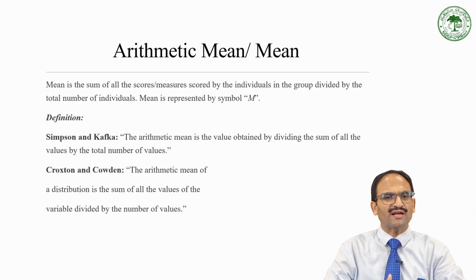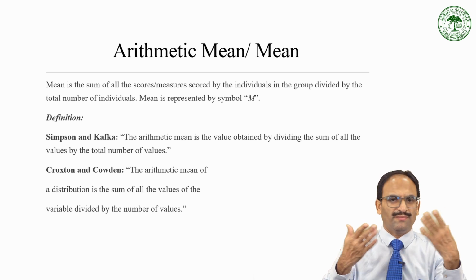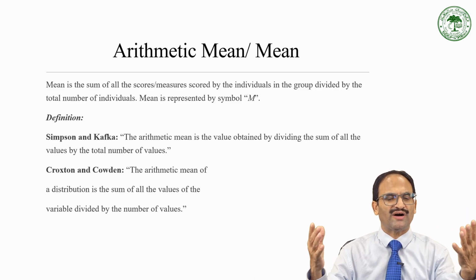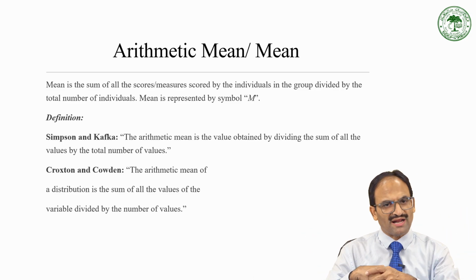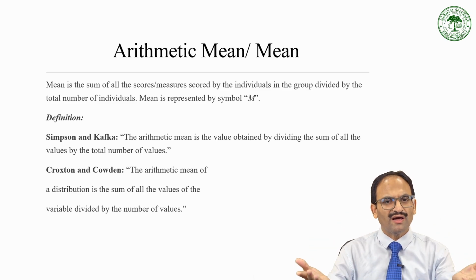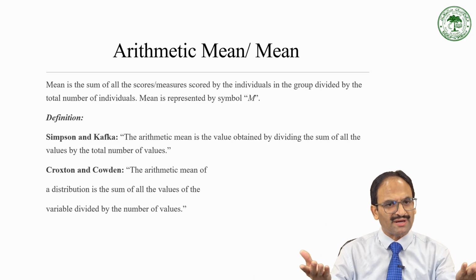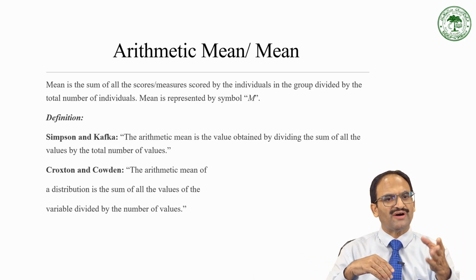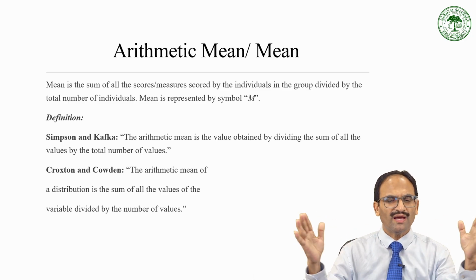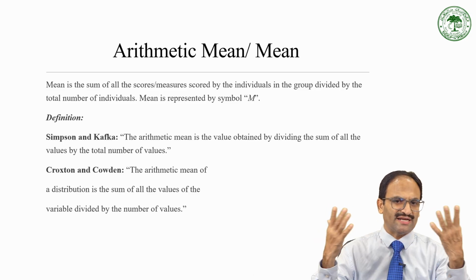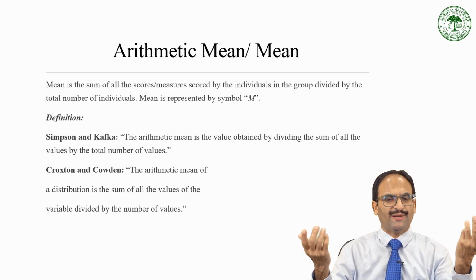There are some standard definitions of mean. The first definition: arithmetic mean or mean is the value obtained by dividing the sum of all the values by the total number of values. Just now I have explained. The second definition says more elaborately that the arithmetic mean of a distribution is the sum of all the values of the variable divided by the number of values. Simply, however many data there are in the data set, you sum them up and divide by that number, and you will get the mean.